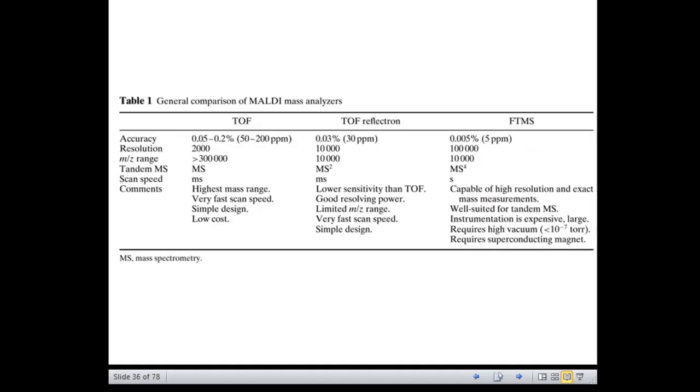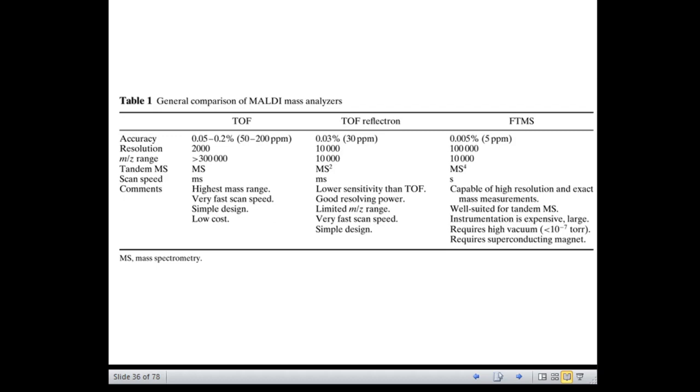Right? So if you just compare the MALDI analyzers, what we have discussed so far, the TOF, the TOF reflectron and the FTMS, 6 parameters are taken into consideration for the comparison of the 3 MALDI mass analyzers.